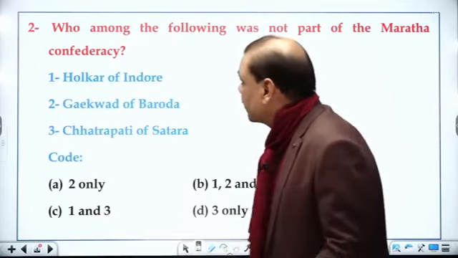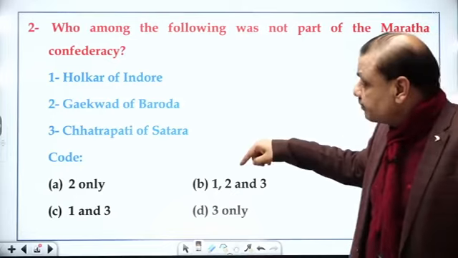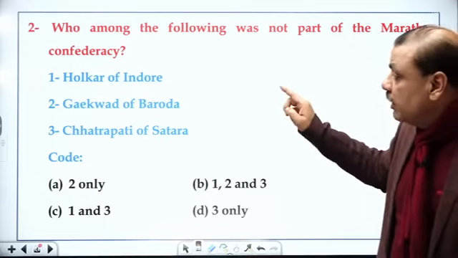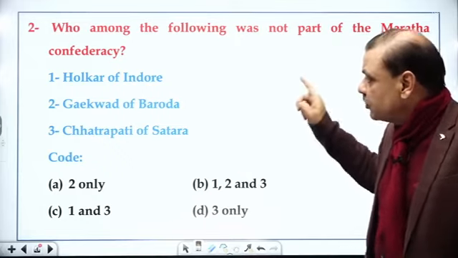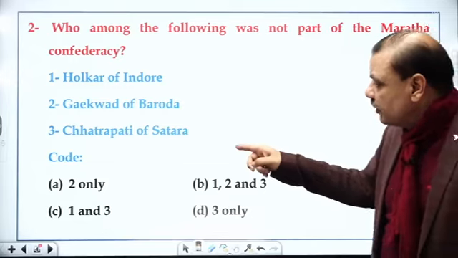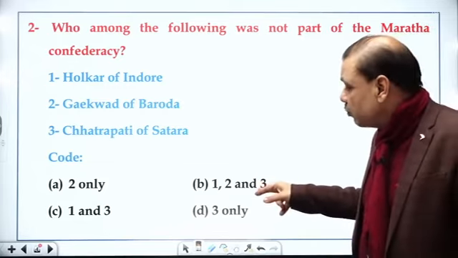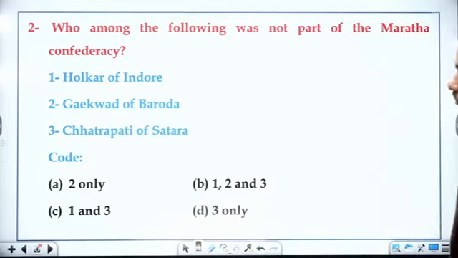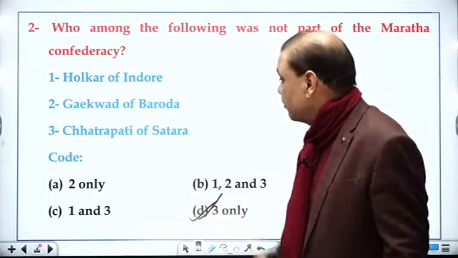Question number 2. Who among the following was not part of the Maratha Confederacy? Now you have to find out which was not part of the Maratha Confederacy. Point 1, Holkar of Indore. Point 2, Gaikwad of Baroda. Point 3, Chhatrapati of Satara. Choice A, 2 only. Choice B, 1, 2 and 3. Choice C, 1 and 3, and choice D, 3 only. My students, be fast and responsive, please. Yes, you are 100% correct. D is the correct answer.